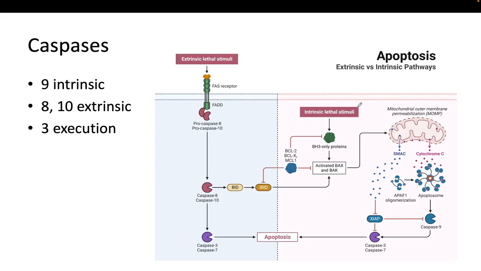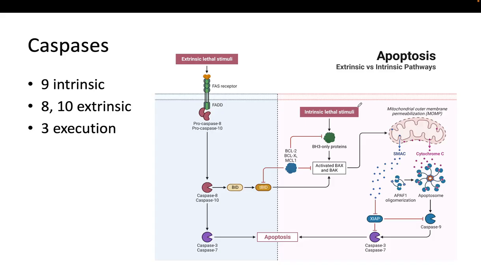Now, if we're talking about apoptosis, we need to talk also about caspases. Okay, caspases are the enzymes that drive the apoptosis. They are divided in basically two types: initiators and executioners. Okay, and depending of the pathway, we'll have different caspases.